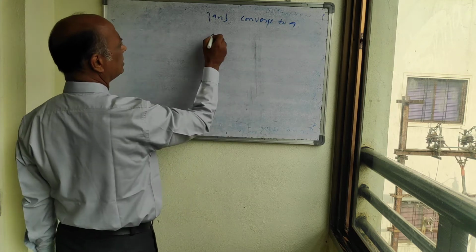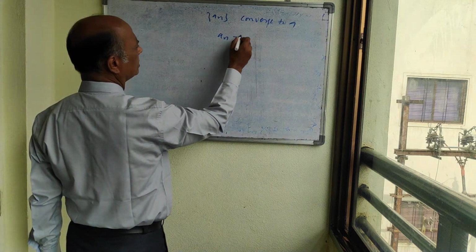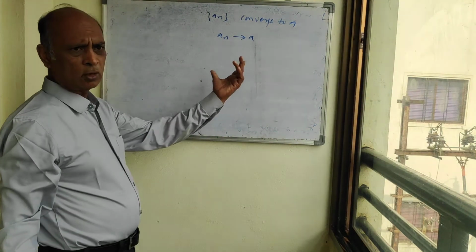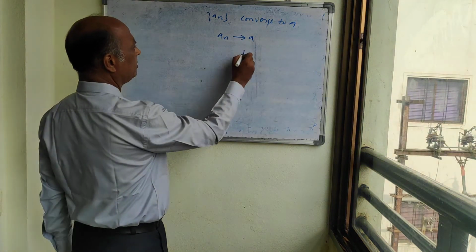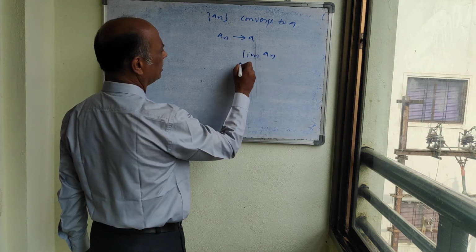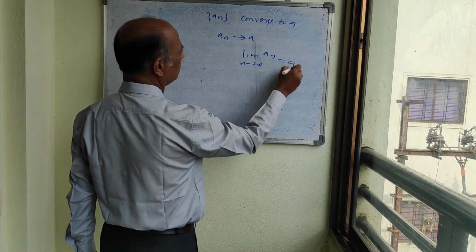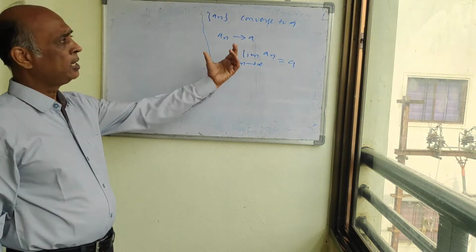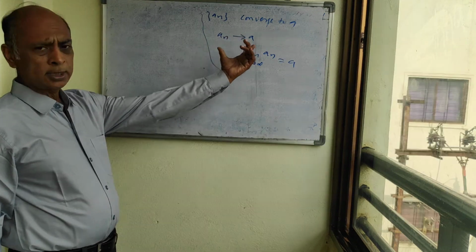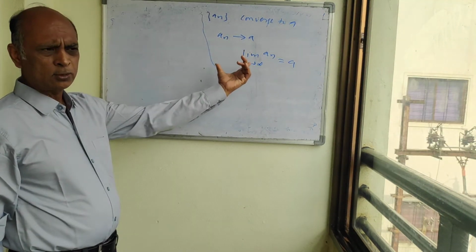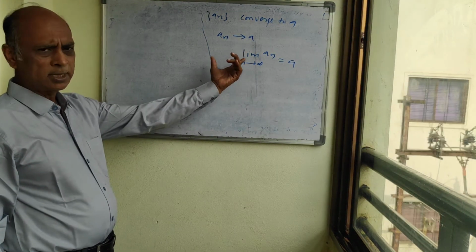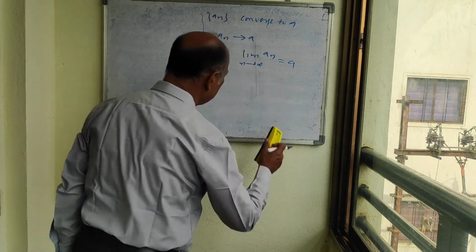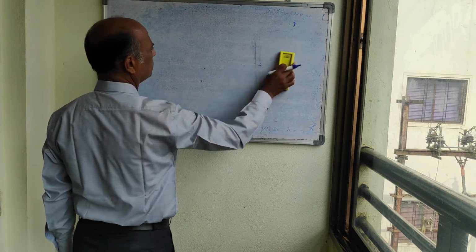We can write this with an arrow, and its meaning is that an converges to a, or that the limit of an as n tends to infinity is equal to a. The meaning of all three statements is the same: an converges to a, an tends to a, or limit of an as n tends to infinity is a. We must know these things for our future theorems.